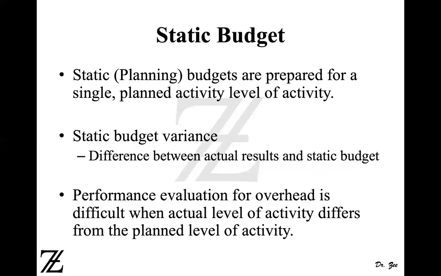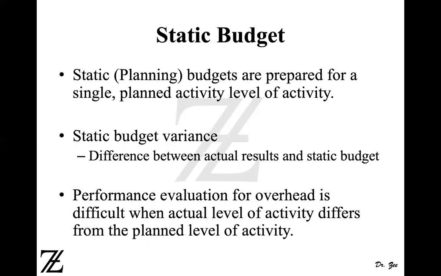So in this video, we will be discussing static budget and flexible budget. What is a static budget? A static budget is also known as a planning budget. It is prepared for one single level of activity. What is one single level? You can say that you're working towards producing 10,000 units, or selling 10,000 units. So that's one level of activity.